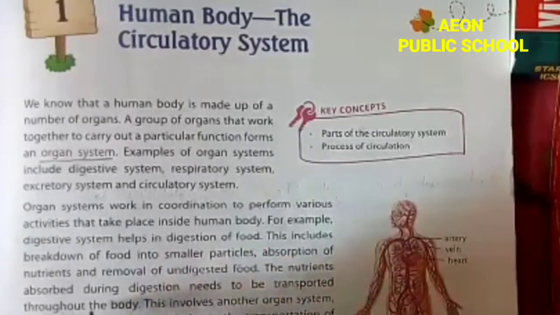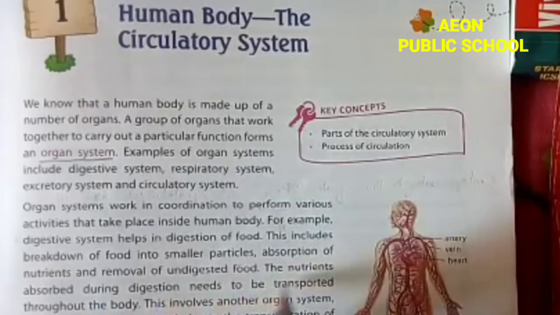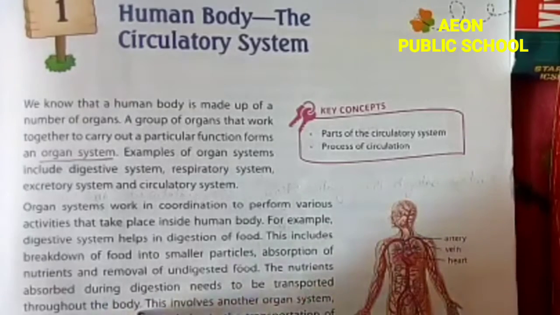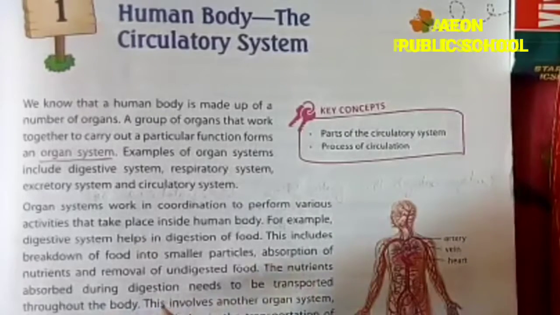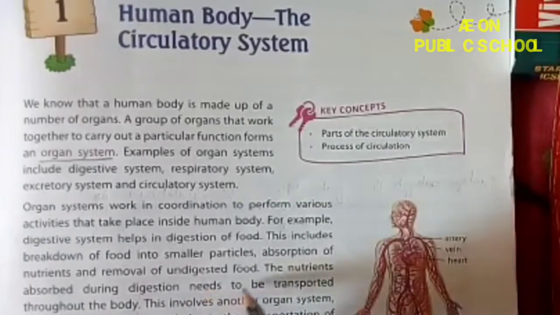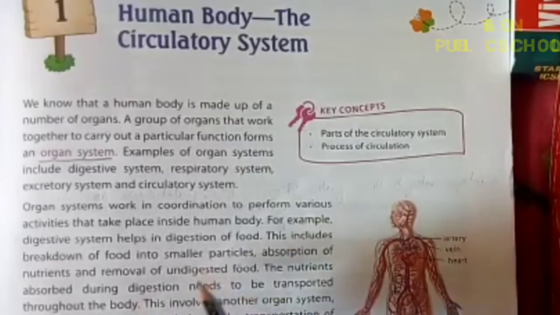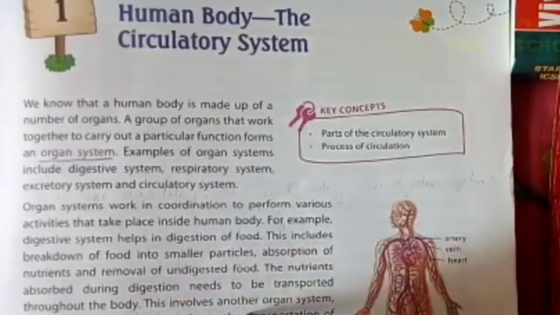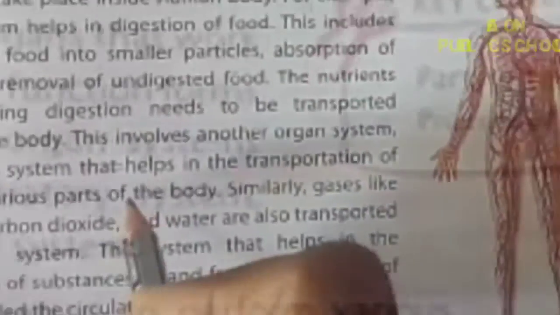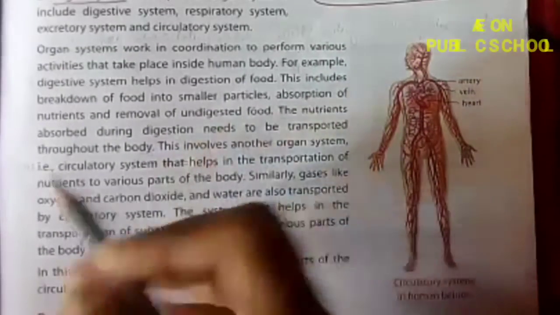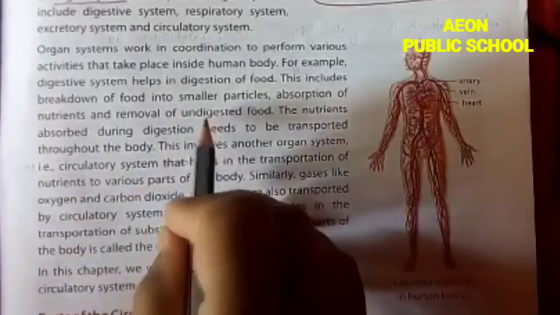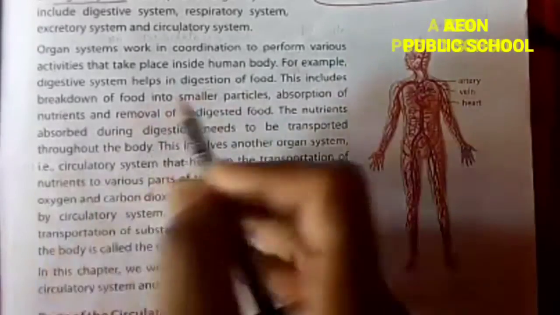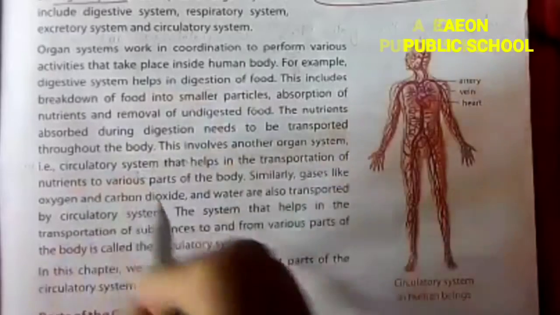The nutrients absorbed during digestion need to be transported through the body. This involves another organ system, the circulatory system. So half of the part the digestive system does, and the next part is done by the circulatory system.